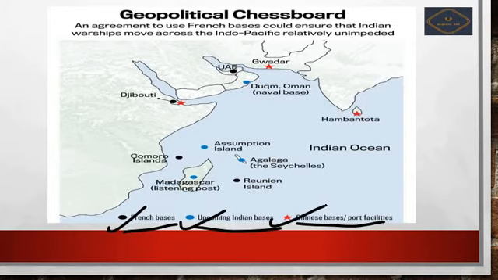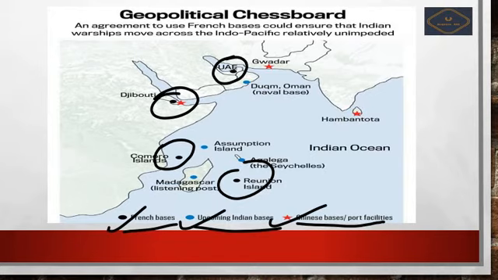Okay, so where the Chinese are located, here you can see Chinese and French. That is Djibouti, near Djibouti. Okay, next French has at UAE also. Okay, Comoros Island and Reunion Island.